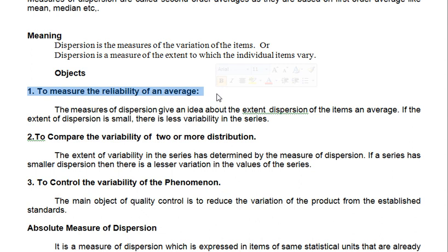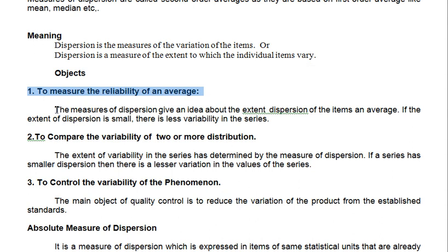The first one is, if you want to find out between the variables, is there reliability? Are you going to trust those variables? Are you going to take the risk? Are you going to run the business? How much you need to invest in a particular business, and how reliable it is for you to invest the money in that area, like that, reliability, trust, clear? So that is your measure of dispersion, it gives you the reliability of an average, right?